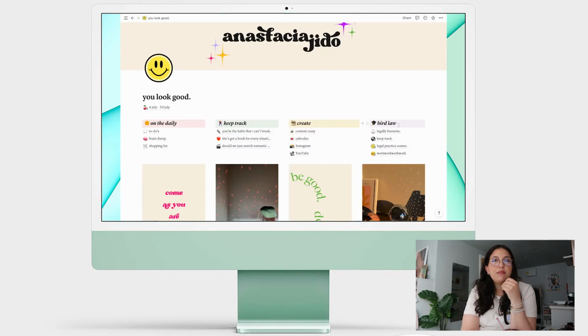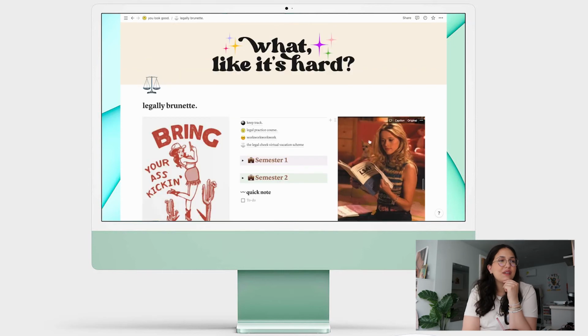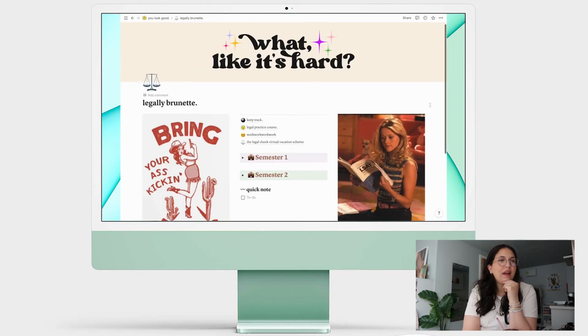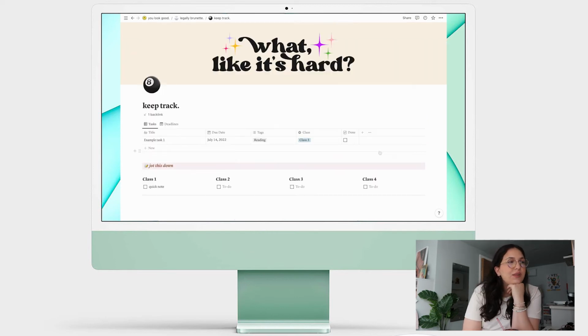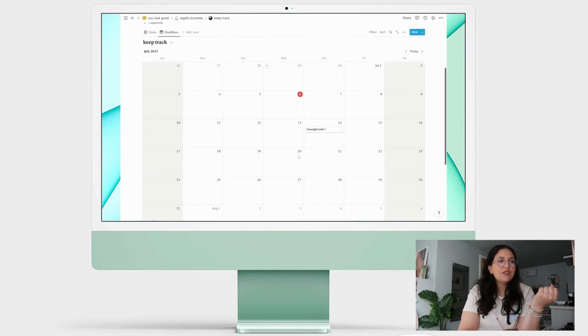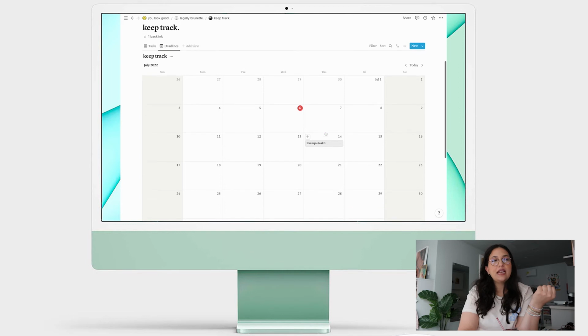I guess we can go into my bird law section. So this is where I'm planning on tracking everything for the LPC. If I click this, for example, this would have my class names and then links to Google Doc notes that I'm taking for each class. But for right now, since I haven't started that, those stay closed. This will be where I keep track of all of the deadlines that I have. Here's a calendar view, where example task 1 will show up. So that is a deadline that I need to be aware of.